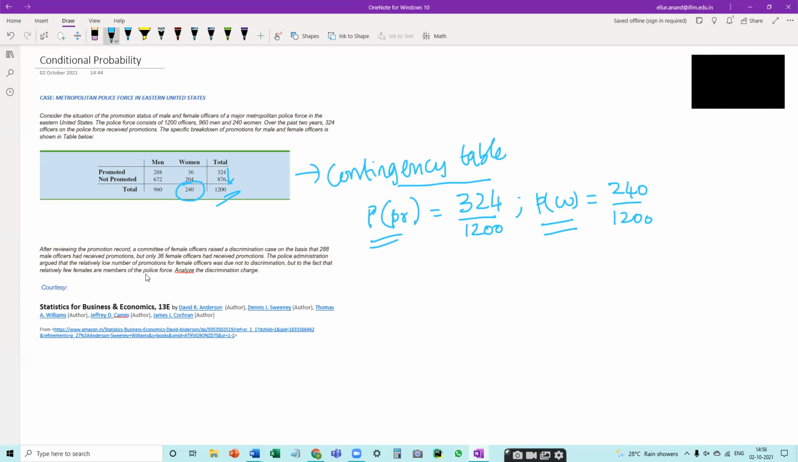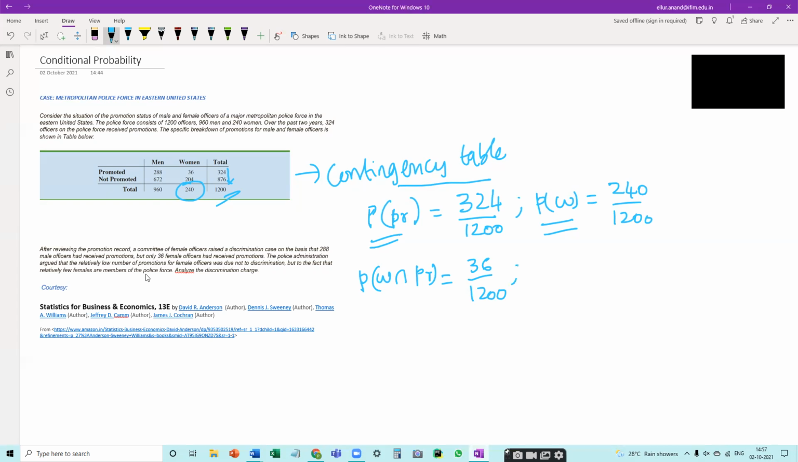Similarly, suppose I ask what is the probability that a randomly picked police officer is a woman police officer and got promoted? The favorable outcomes, woman and promoted, would be denoted with an intersection here. Women and promoted are 36 out of 1200. This is the probability of occurrence of such an event, that a randomly picked officer is a woman police officer and is promoted.